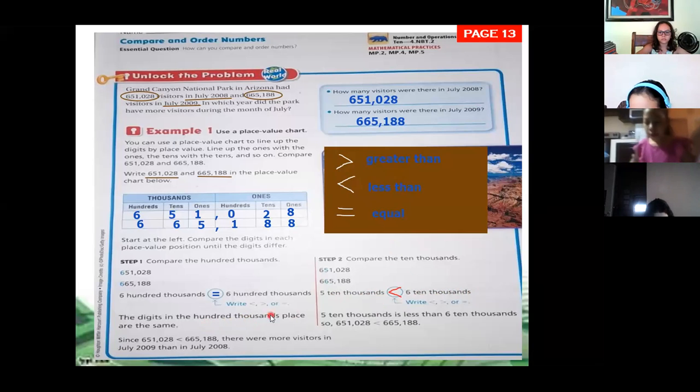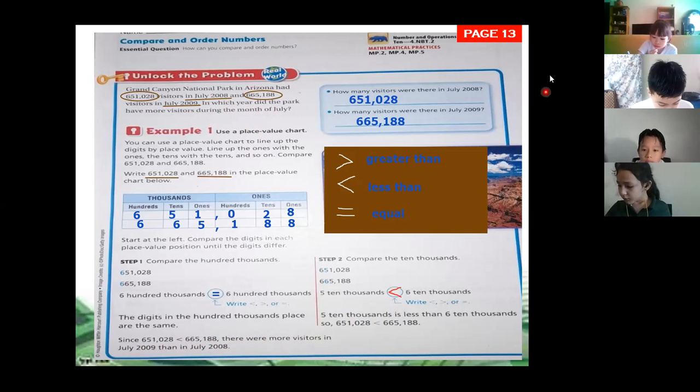Then it says the digits in the 100,000s place are the same. The 5 10,000s is less than 6 10,000s. Okay, this is the explanation. Excellent. Since 651,028 is less than 665,188, there were more visitors in July 2009 than in July 2008. So the answer to the question, in which year there were more visitors, is July 2009. More people went to visit that park in 2009.